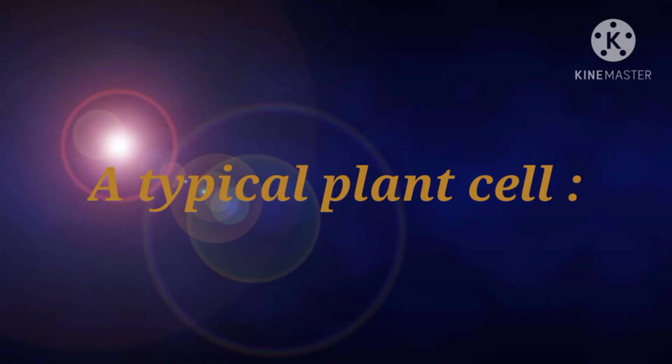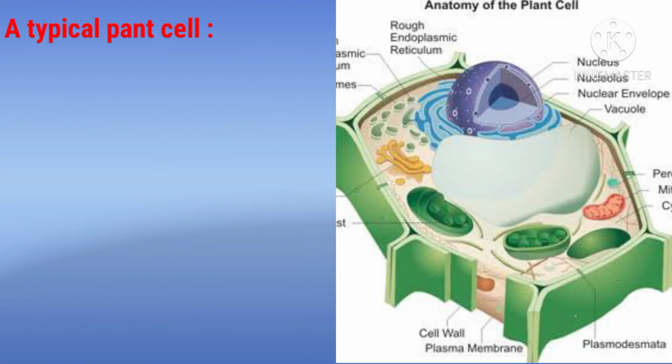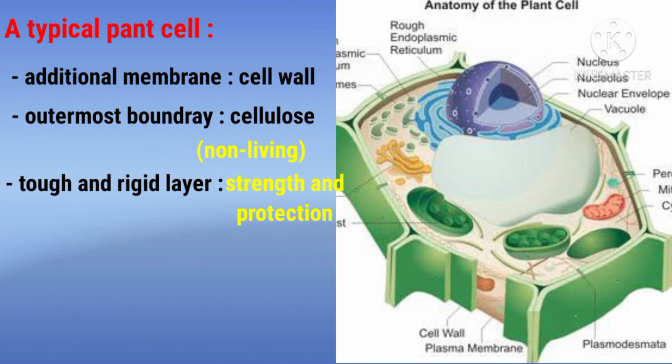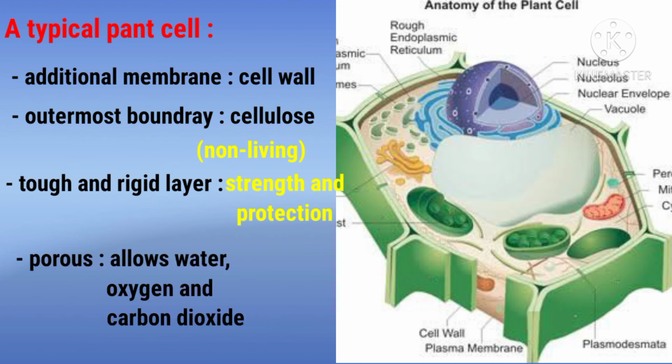Next, we move on to the plant cell. A typical plant cell contains an additional membrane called the cell wall. The cell wall is the outermost boundary of a plant cell and it is formed of cellulose. The cellulose is a non-living material. This cell wall is tough and rigid and provides strength and protection to the plant cell. The plant cell is porous. Porous means it allows water, oxygen, and carbon dioxide to enter in and out of the cell.